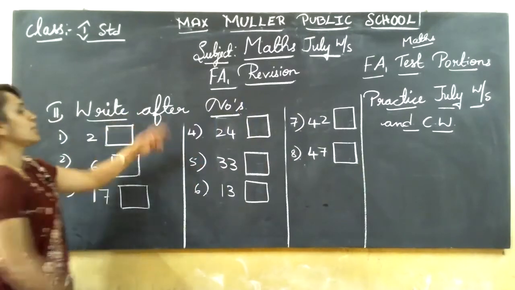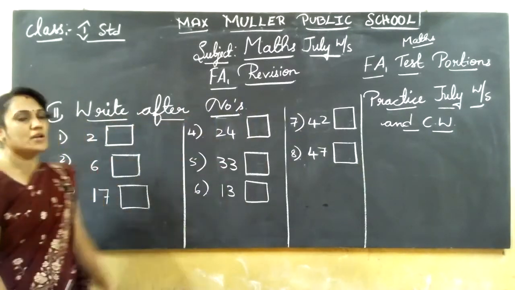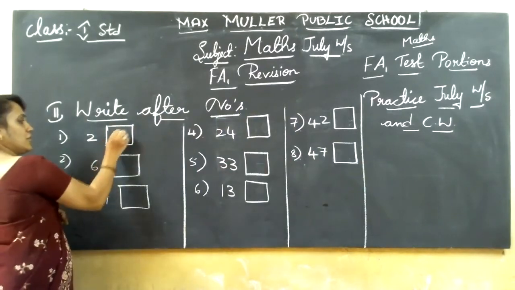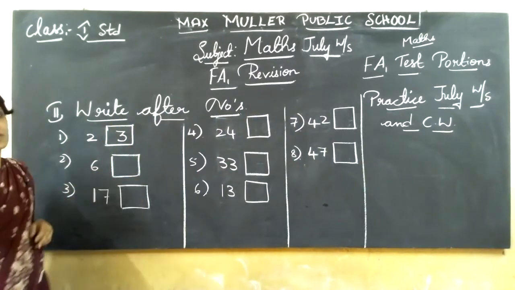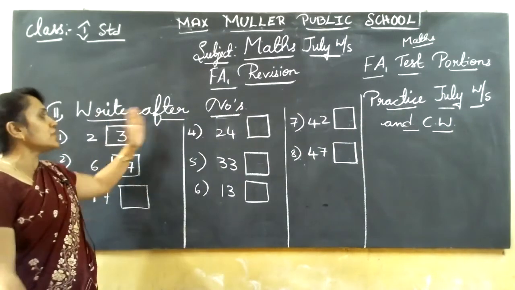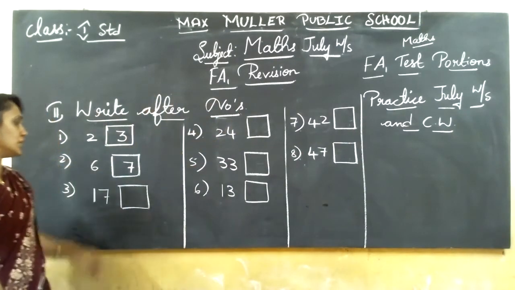So right after numbers. After 2, which number comes after 2? 3. After 6, 7. So I told you, before numbers means go backward, after numbers means go forward.